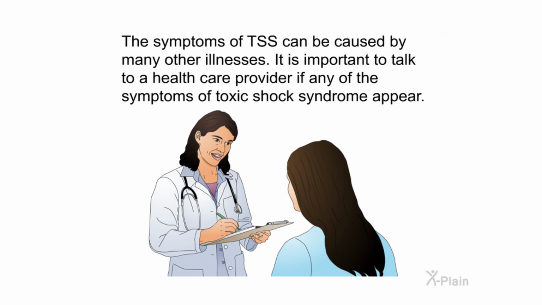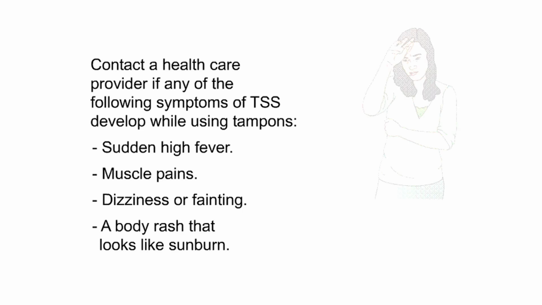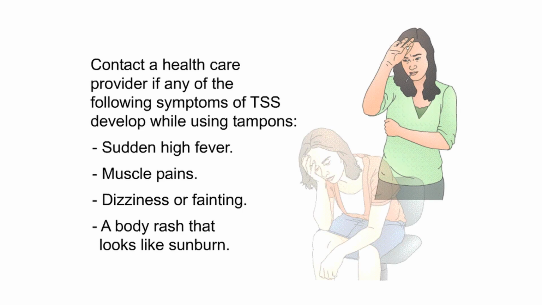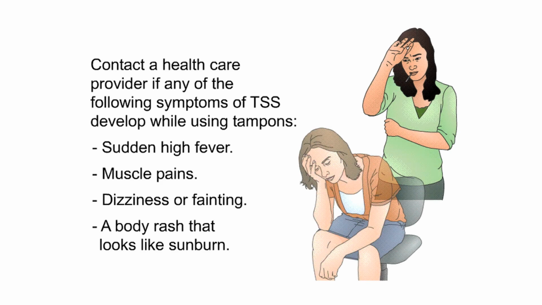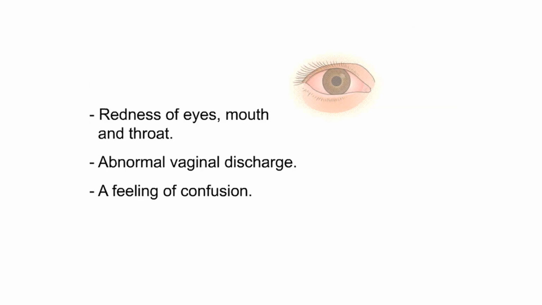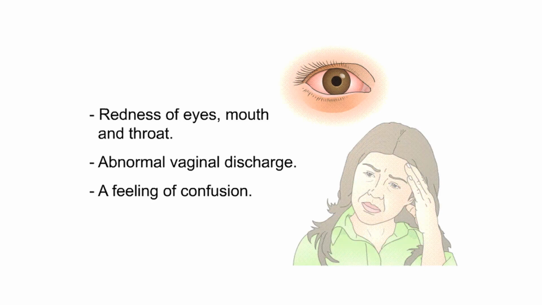The symptoms of TSS can be caused by many other illnesses. It is important to talk to a healthcare provider if any of the symptoms of toxic shock syndrome appear. Contact a healthcare provider if any of the following symptoms of TSS develop while using tampons: sudden high fever, muscle pains, dizziness or fainting, a body rash that looks like sunburn, redness of eyes, mouth, and throat, abnormal vaginal discharge, a feeling of confusion.